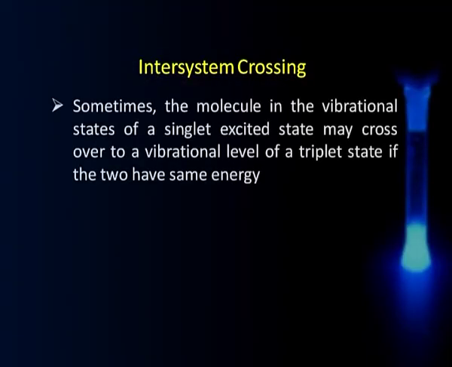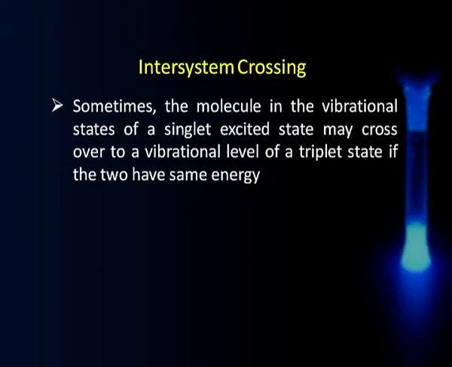This is called intersystem crossing. Let me just briefly explain, then I show you diagrammatically again. Sometimes what happens is the molecule is in a vibrational state, let us say a singlet state there, but it may happen that when it relaxes down, it may transfer to some vibration level of a triplet state. Mind you, singlet to triplet transition is not allowed, but when the two energy levels are overlapping, there is a possibility that the molecule can get shifted to a triplet state.